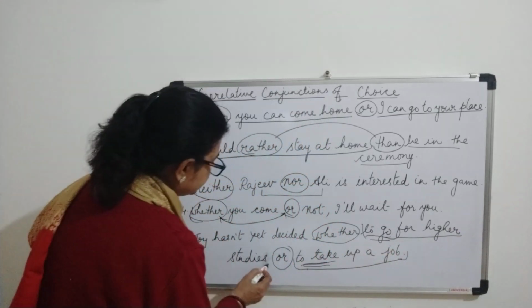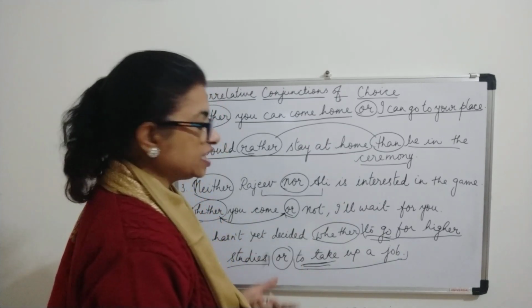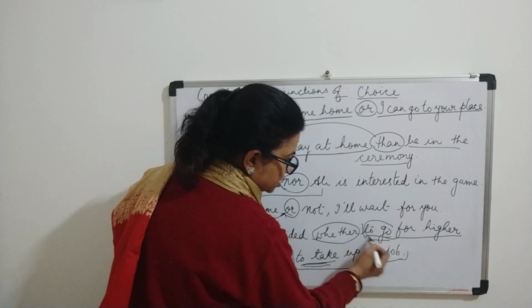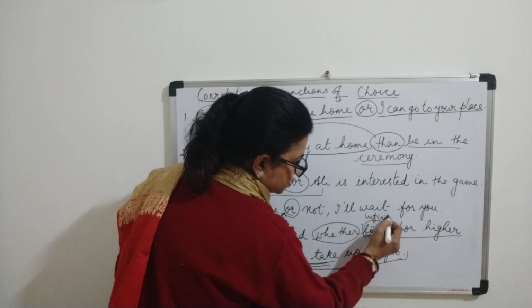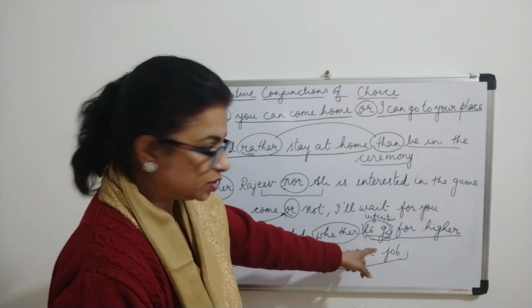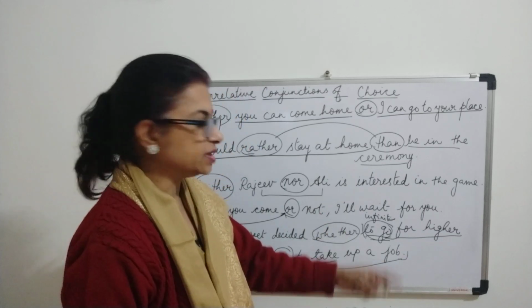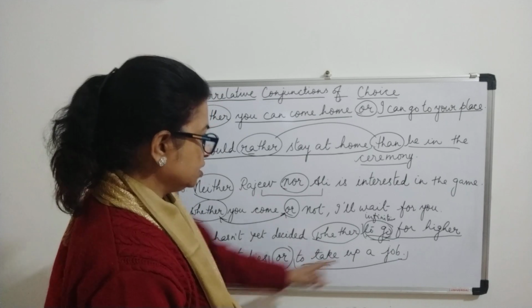This is also a phrase, and this is an infinitive phrase because you call it infinitive when to comes before the verb, the first form of the verb. Okay, to plus V1, that is infinitive. Even this to plus V1 is infinitive.